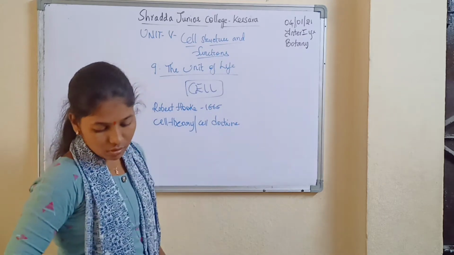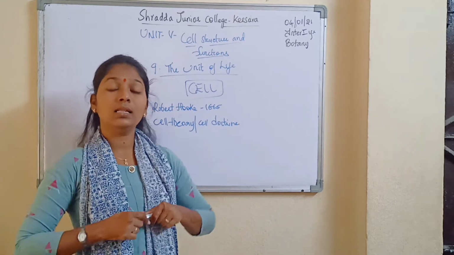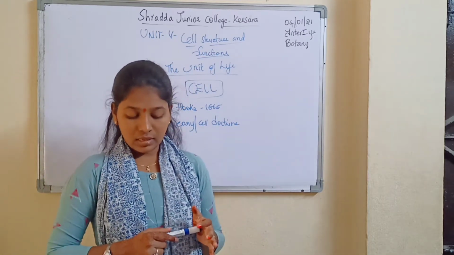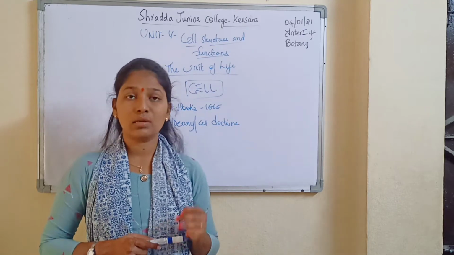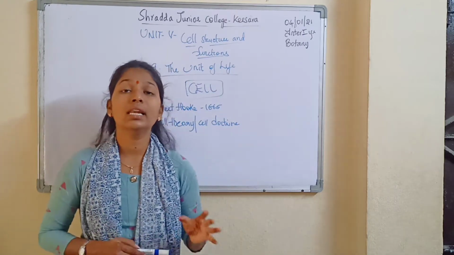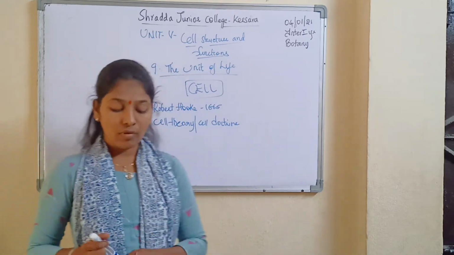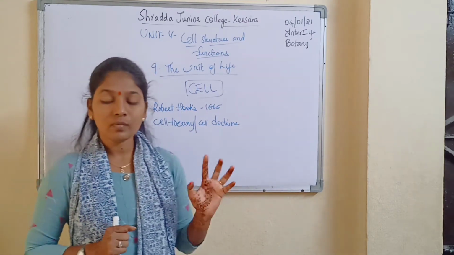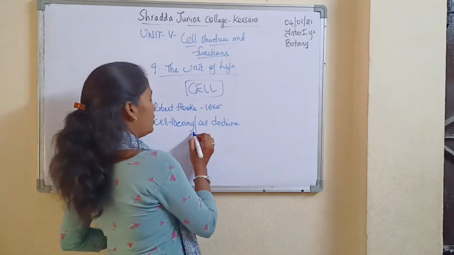This cell theory is also called cell doctrine, and it was proposed by the scientists M.J. Schleiden and T. Schwann, shortly called Schleiden and Schwann. Schleiden and Schwann stated that there is a cell theory. Who stated that? The scientists named